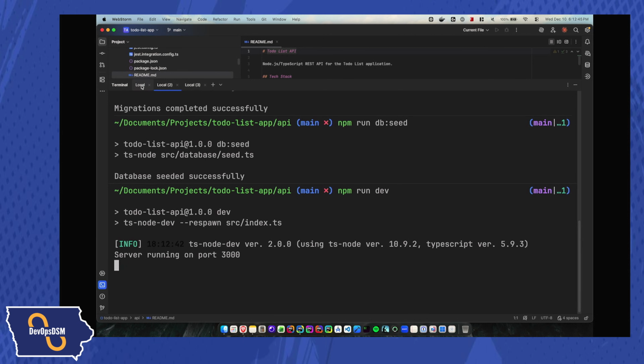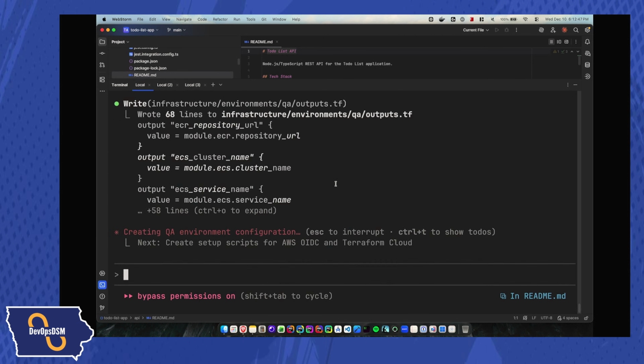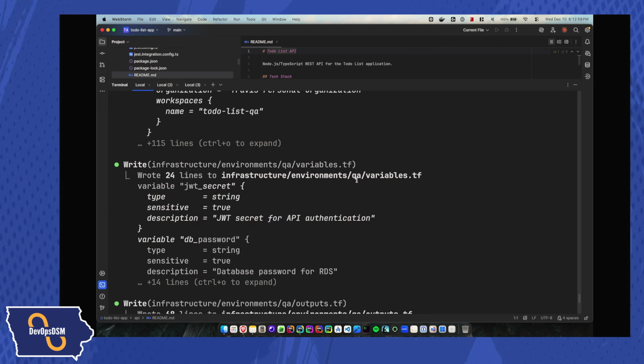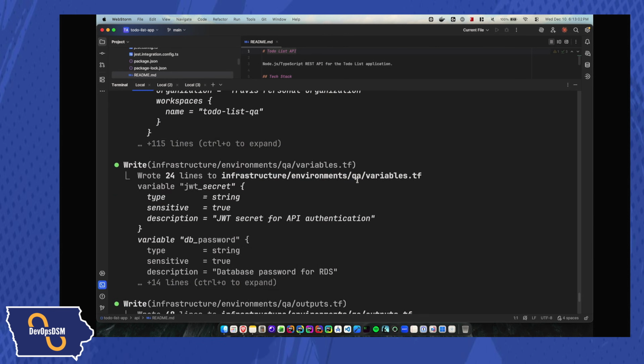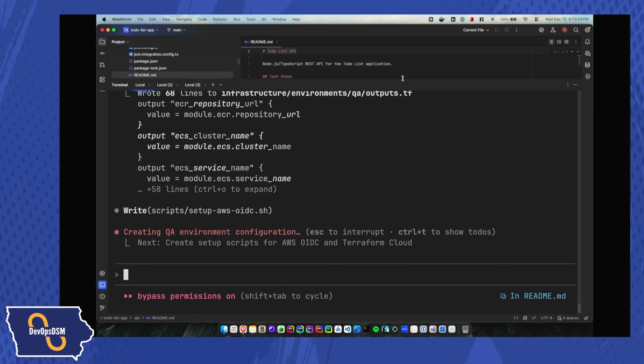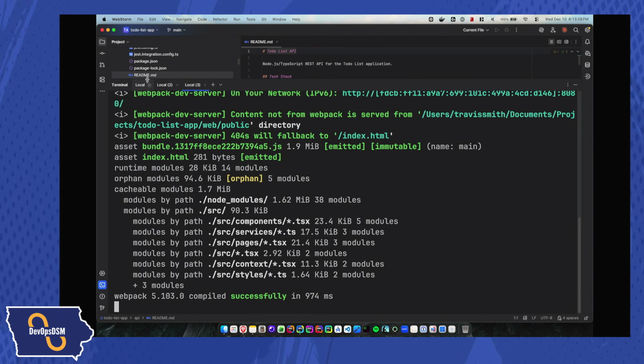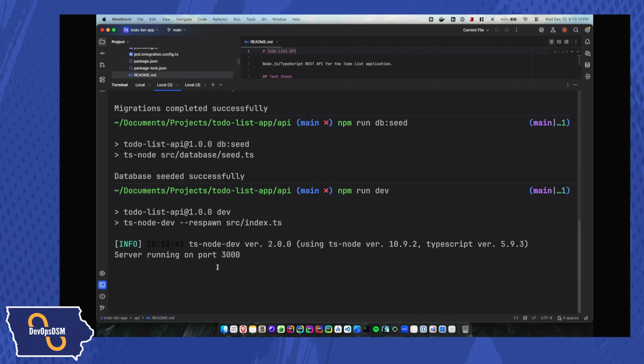And while this is running, Claude Code is currently still running, still doing its thing. It's going to take probably somewhere between 6 and 9 minutes. What it's doing is going through and setting up my infrastructure, modules and everything. I'm going to walk you through this and show you what it's doing. But in the meantime, I'm going to keep running, and then I'm going to show you the actual app and what it does. So I can see that it's actually running there.